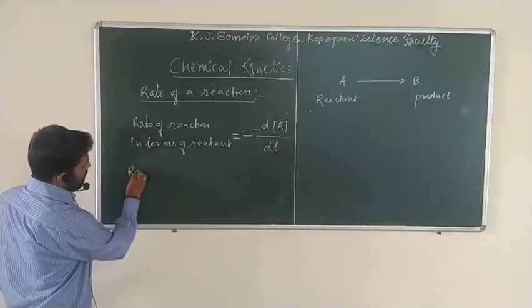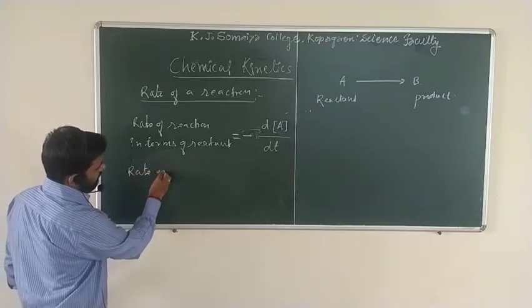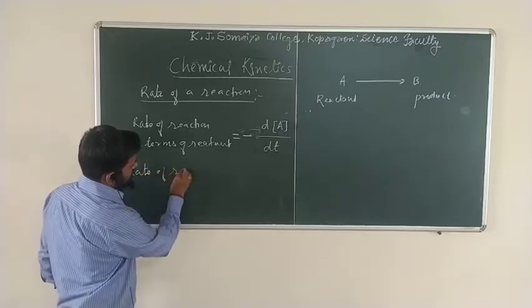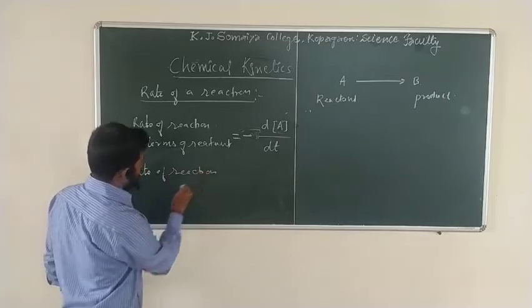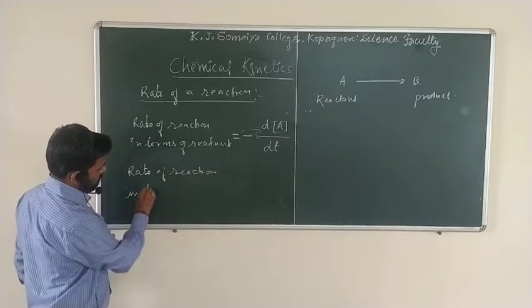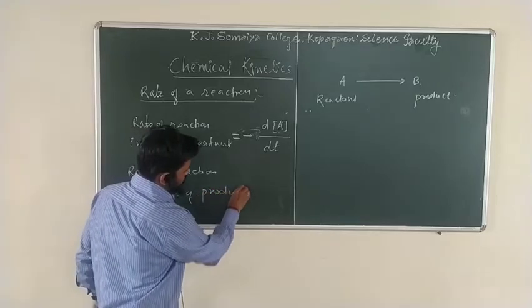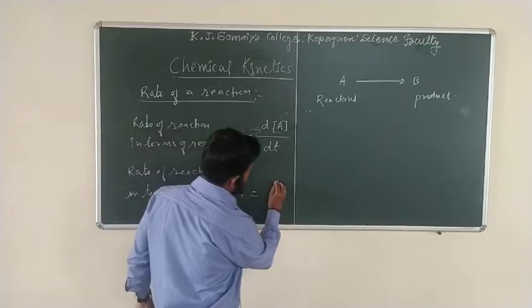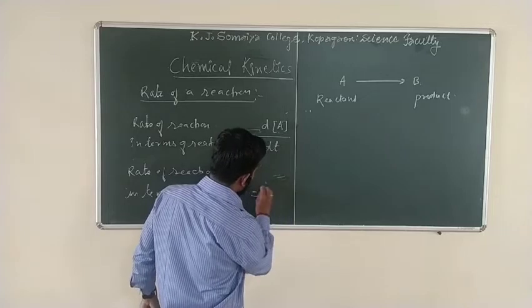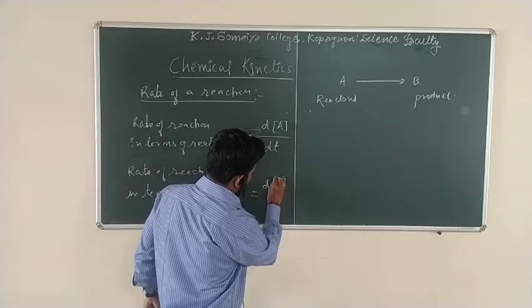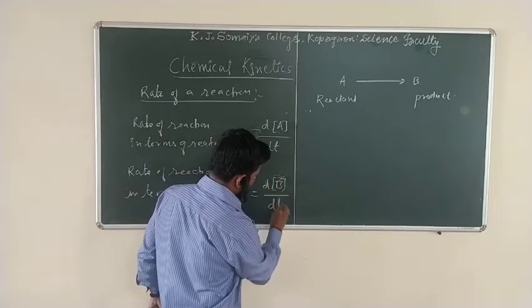Likewise, we can write the rate of reaction in terms of product. It is equal to dB, the small change of concentration, upon dt.